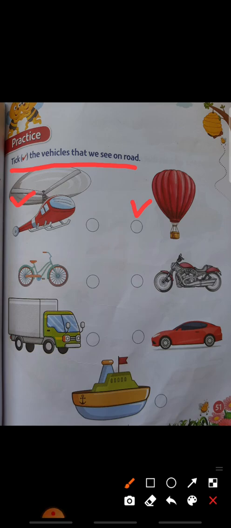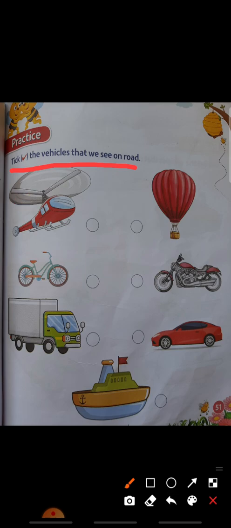These two pictures we will not see on the road. We will see them in the sky. One is a helicopter and one is an air balloon. Okay.